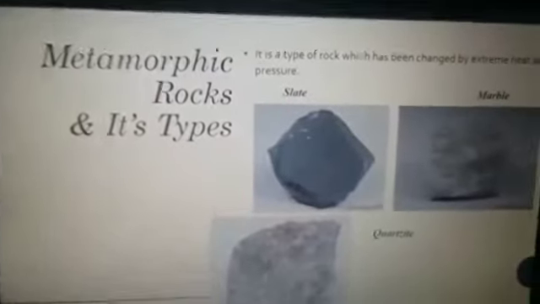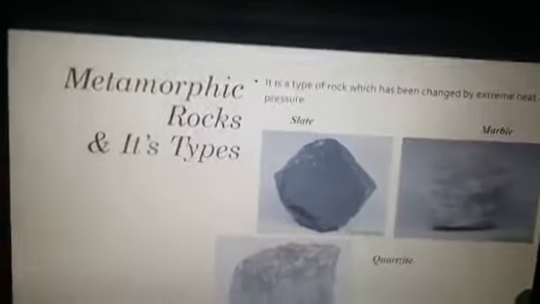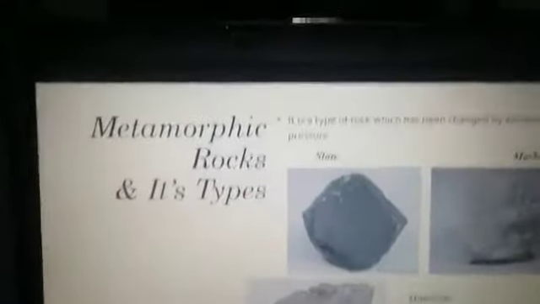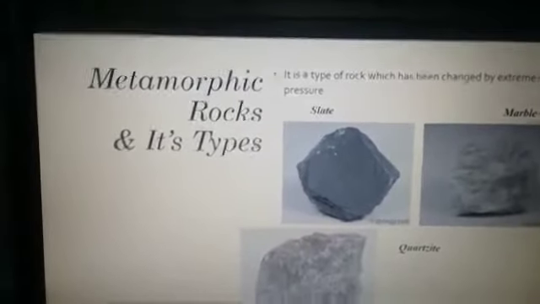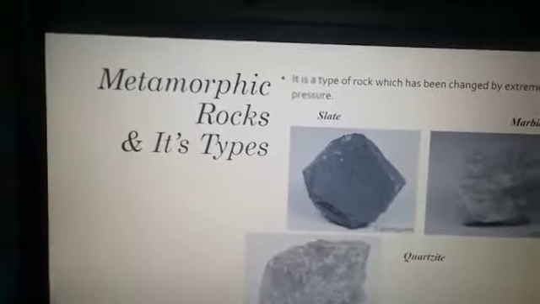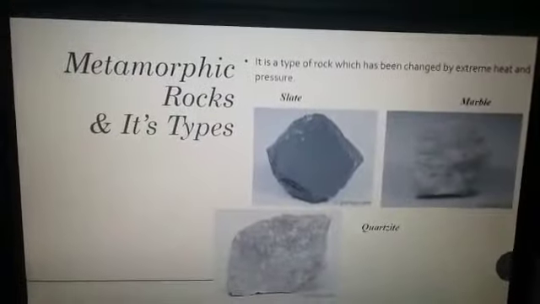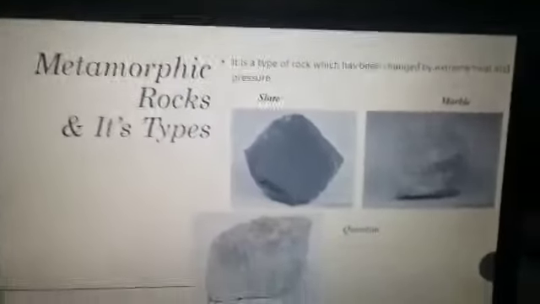Okay, your next topic is metamorphic rocks and its types. It is a type of rock which has been changed by extreme heat and pressure, and the types of metamorphic rocks are slate, marble and quartzite. Slate is made by sedimentary shale being compressed deep underground. It is useful as a roofing material, used in the roofs of houses, etc. As you can see, they are made up of shale.